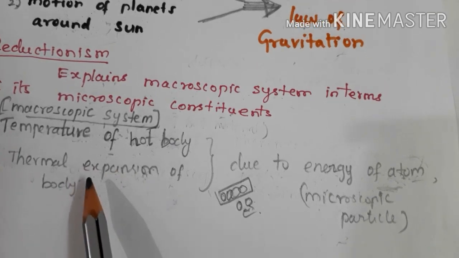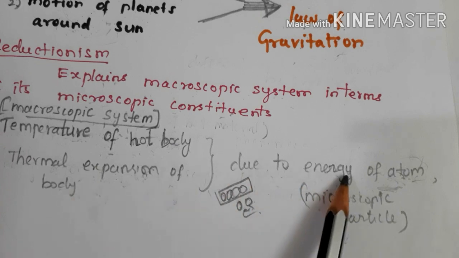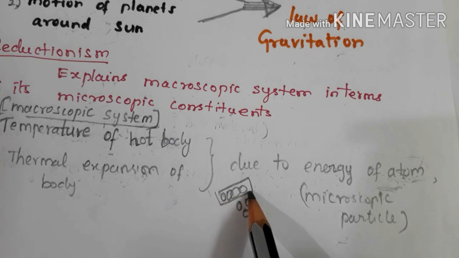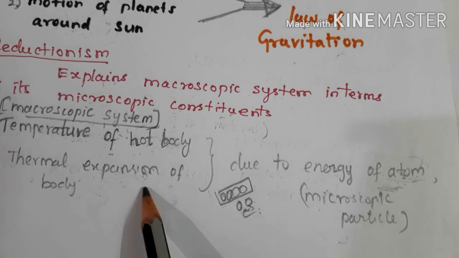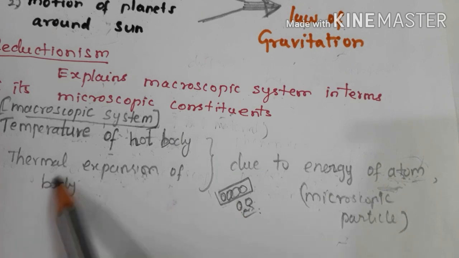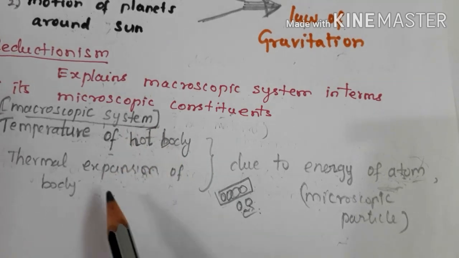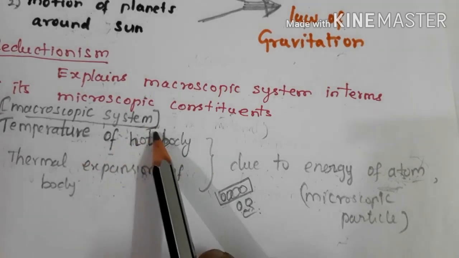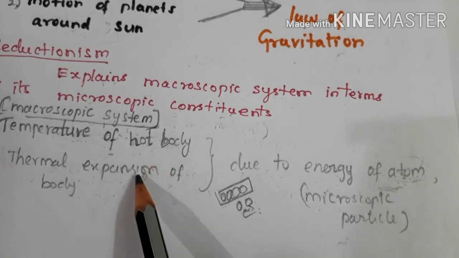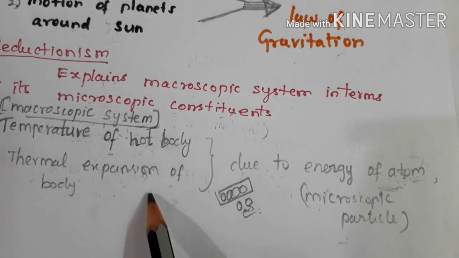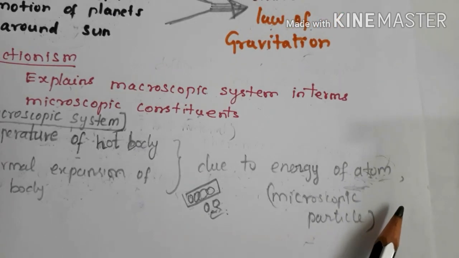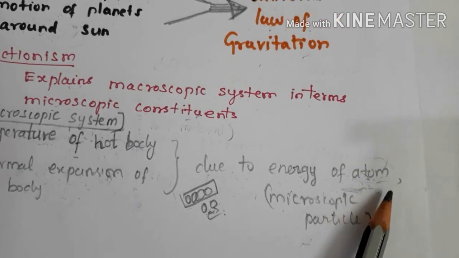That is also explained in terms of atoms. Naturally the atoms are closely packed. When heated, the distance between the atoms increases. That is what we call expansion. So the macroscopic systems like the hot body and the metal rod, and the events taking place in them, are explained in terms of microscopic particles like atoms, right children?